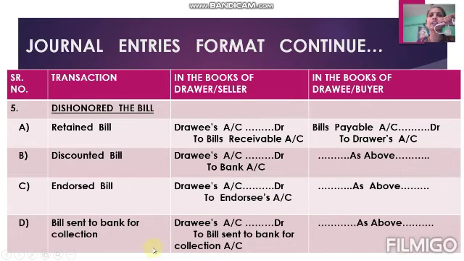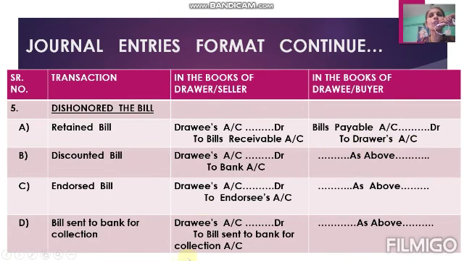And in case of bill sent to bank for collection, drawer is the owner but the bank is presenting the bill, that's why bill sent to bank for collection account is credited. So whenever dishonor is there, drawee's account is debited. This is regarding the drawer. Then see the drawee: bills payable account debit to drawer's account, whatever option was used by the drawer. In the books of drawee, only one entry is there, that is bills payable account debit to drawer's account.